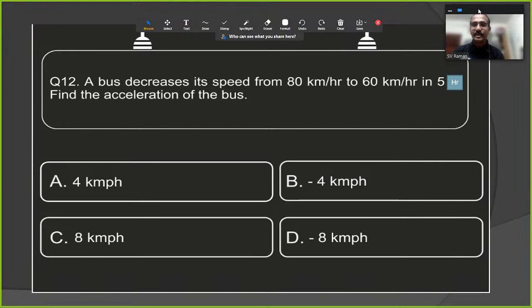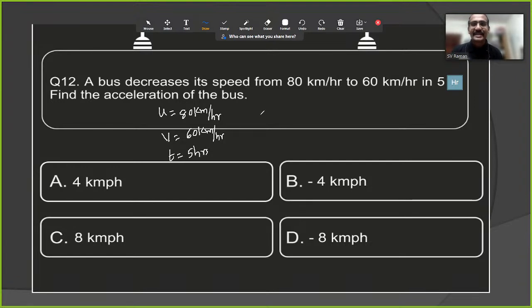Any doubts over here? How to calculate the acceleration? As you know, in the given data, initial velocity u is equal to 80 km per hour. Final velocity v is equal to 60 km per hour, in time t of 5 hours.